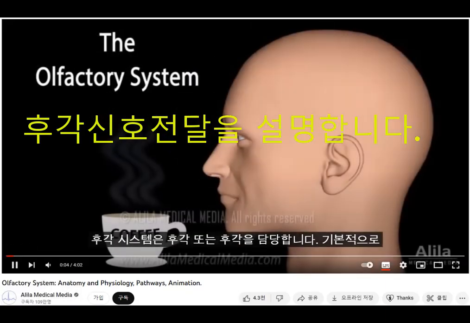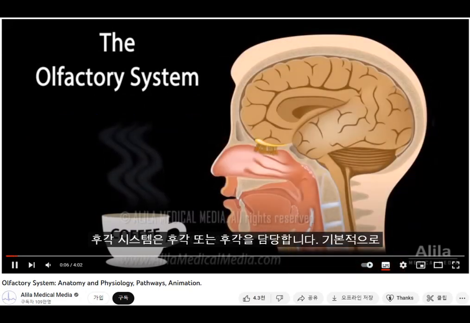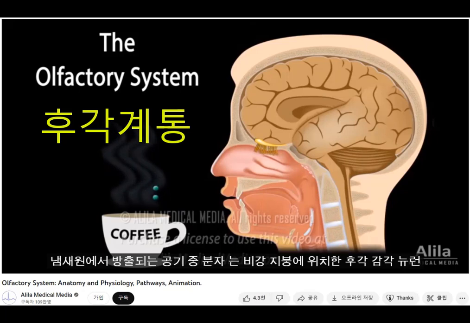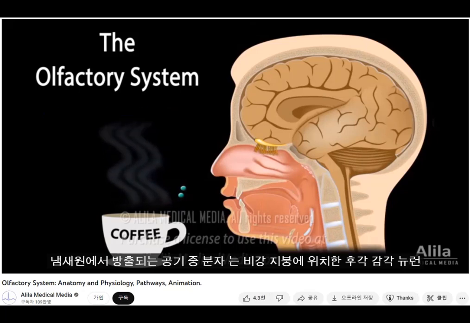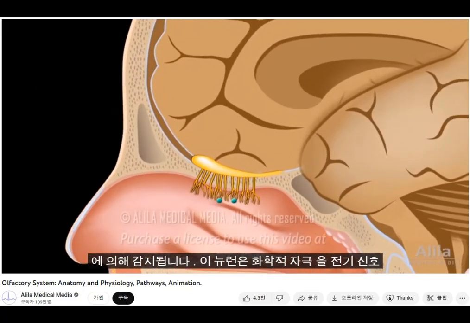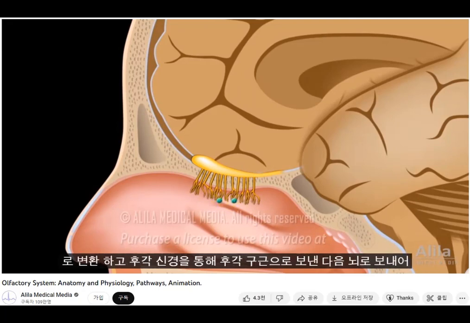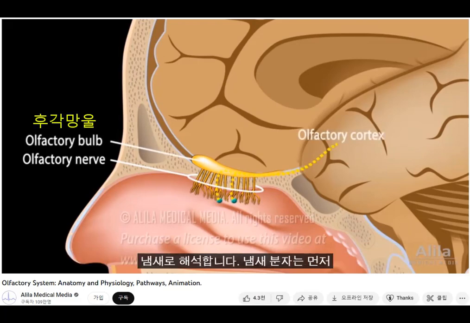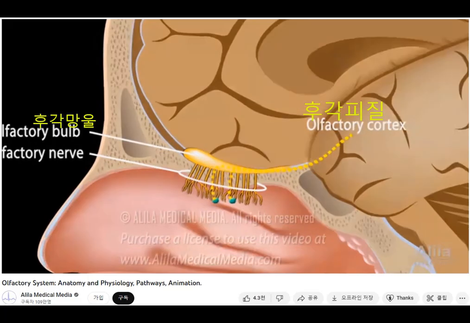The olfactory system is responsible for the sense of smell, or olfaction. Basically, airborne molecules emitted by an odorant source are detected by olfactory sensory neurons located at the roof of the nasal cavity. These neurons convert chemical stimuli into electrical signals and send them via the olfactory nerve to the olfactory bulb, then to the brain, where they are interpreted as odors.